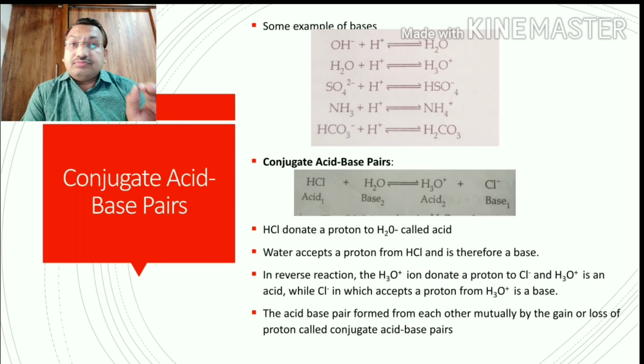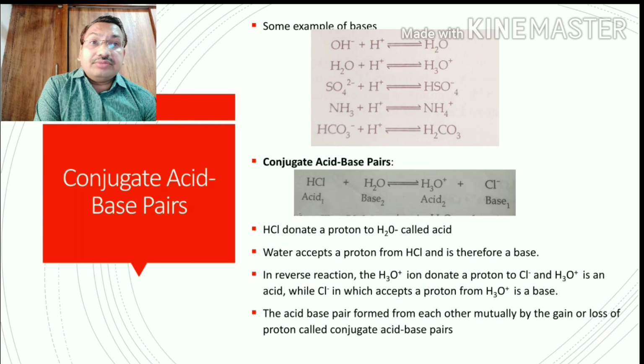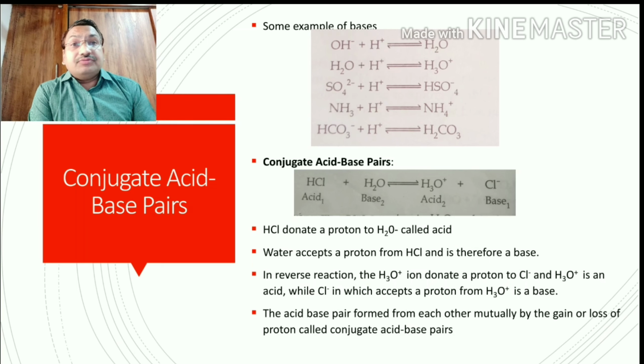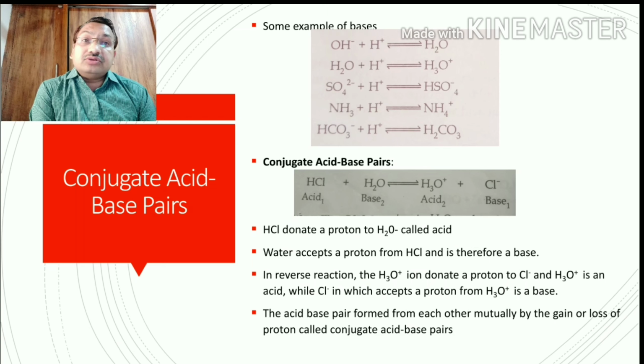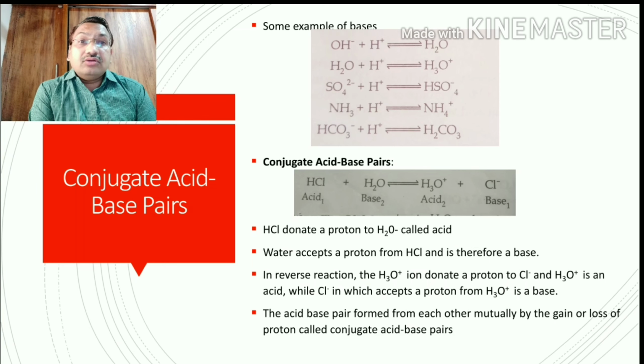Hydrochloric acid plus water molecules react, and the reaction is forward and reversible. It forms the hydronium ion plus chloride. In the reverse reaction, hydronium plus chloride form hydrochloric acid plus a water molecule.